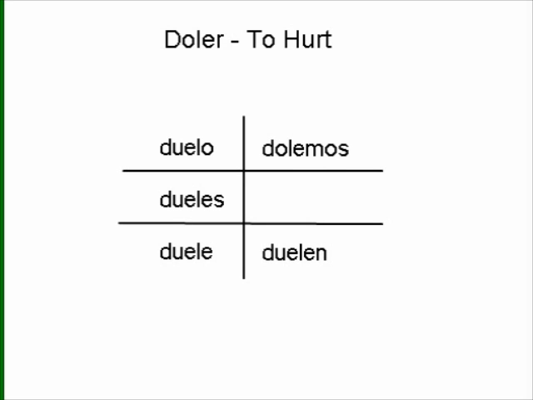Doler is also a little bit tricky because it's a stem-changing verb. We're going to talk about all of those things and show how to use the verb doler to talk about something hurting. Here are the forms of doler.